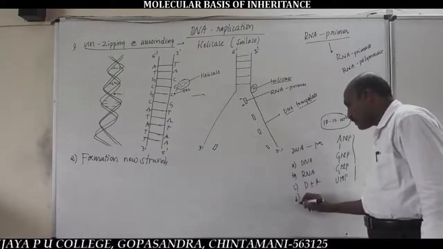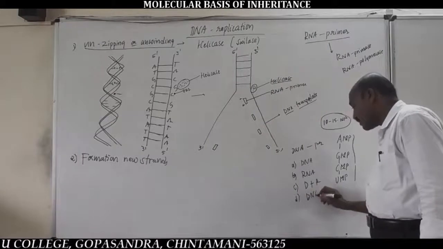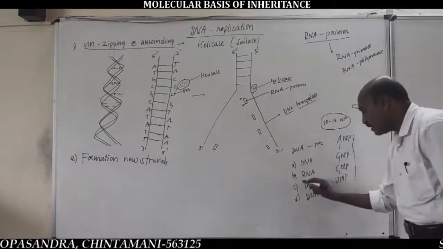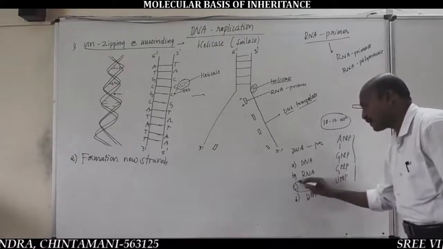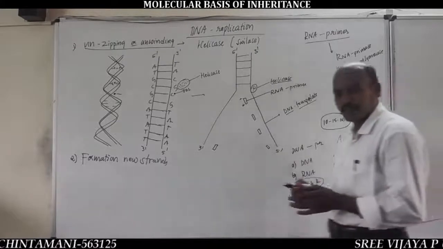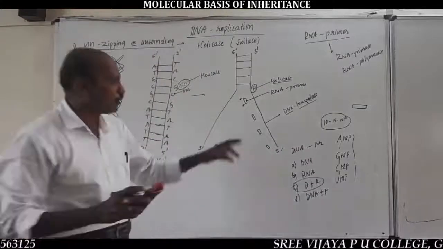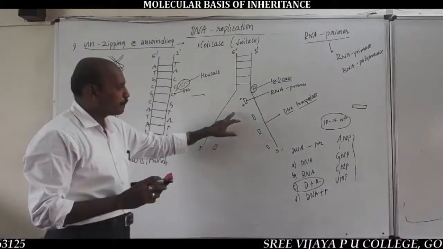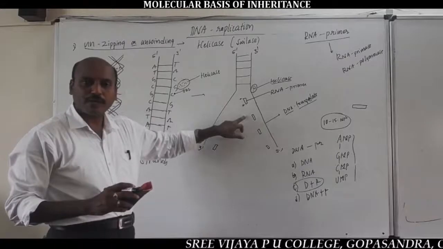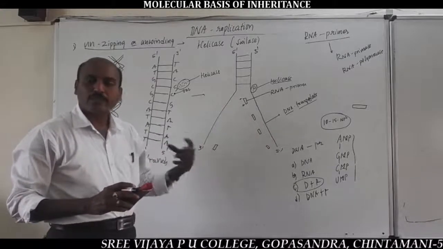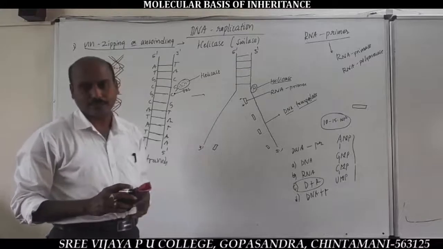Last one, DNA and proteins. The right option is DNA and RNA. Listen here. The old DNA templates present in the replication fork are responsible for formation of RNA primer and also synthesis of new DNA strands.